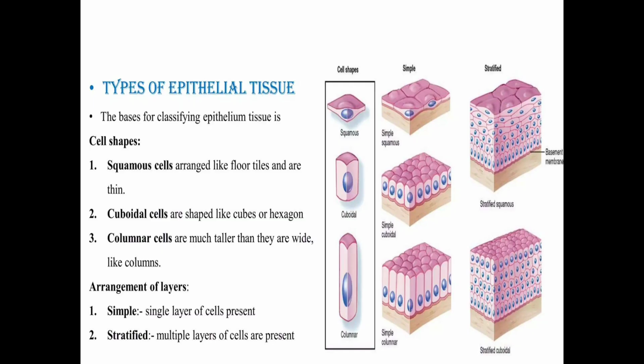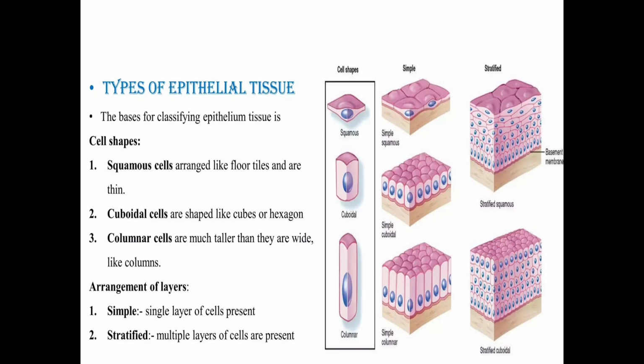The second is cuboidal cells. Cuboidal cells have a cube-like or hexagonal shape. In these also the nucleus is present in the center. Next is columnar cells. They are much taller than they are wide, like columns. The columnar cells have much more length in comparison to their width. So these are columnar cells.